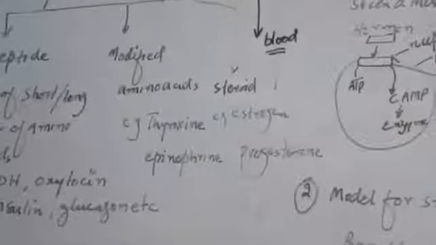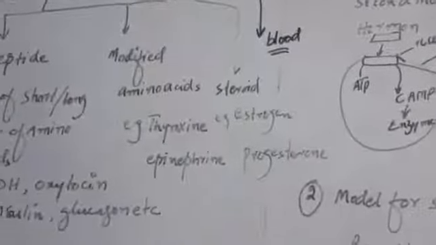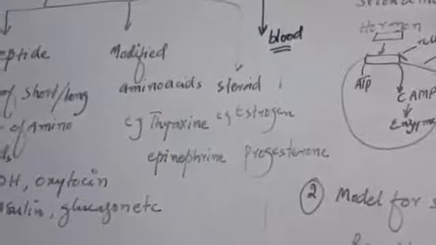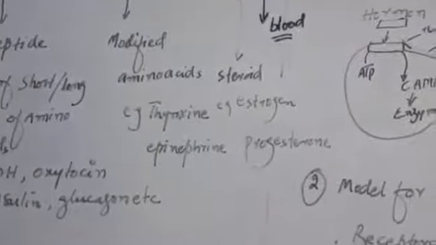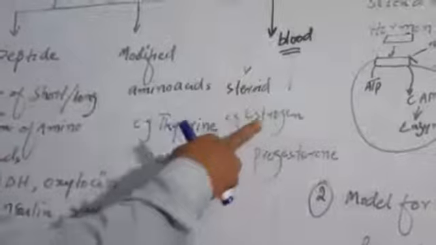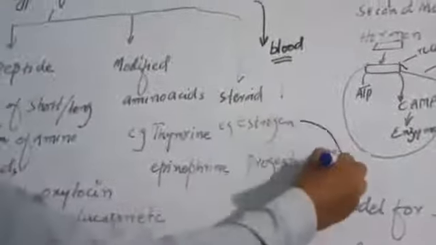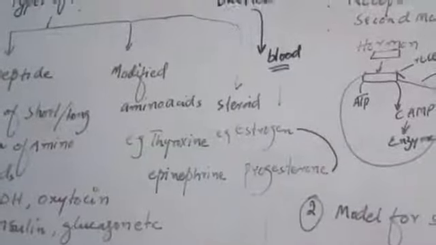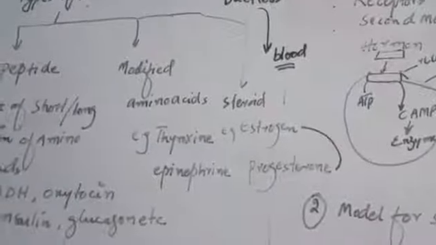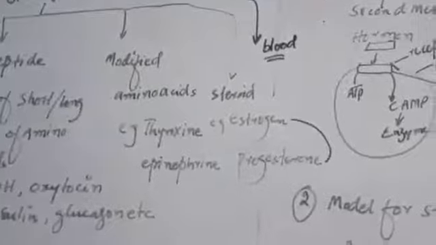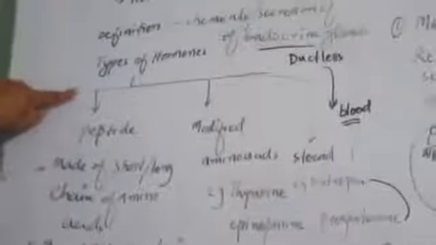Steroid hormones: steroid means fat. They are made up of fats, they are derivatives of fat. Examples are estrogen, also called sex hormones. They help in the secondary sexual characteristics in both male and female. So these are the types of hormones.